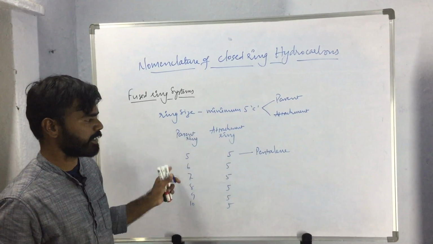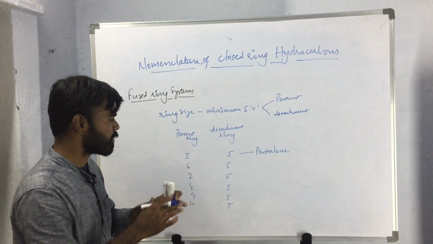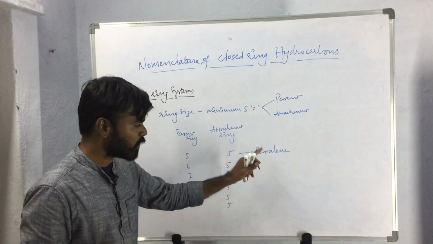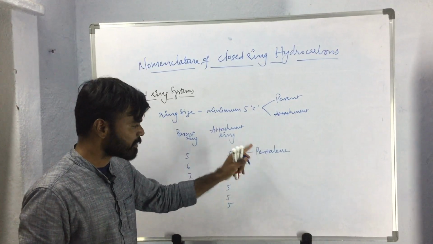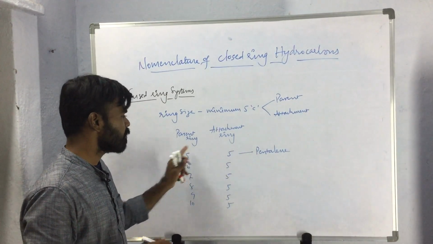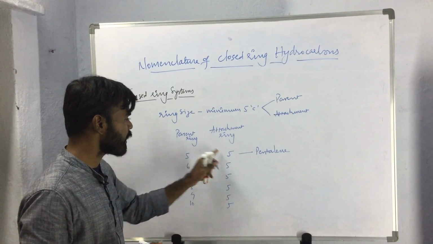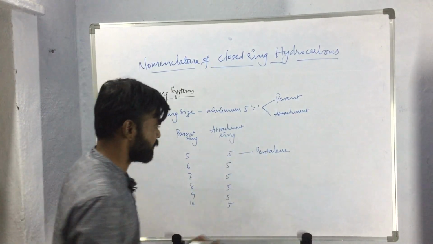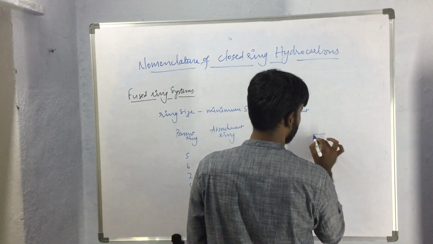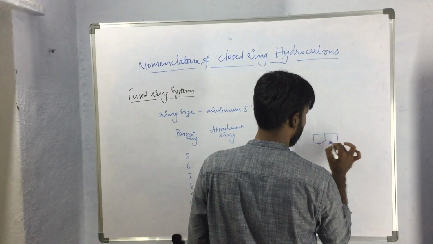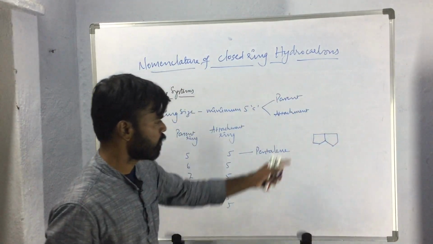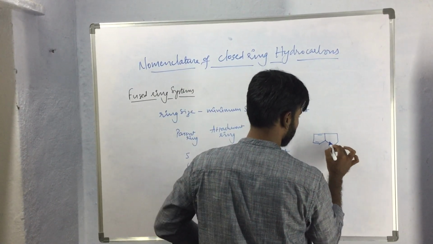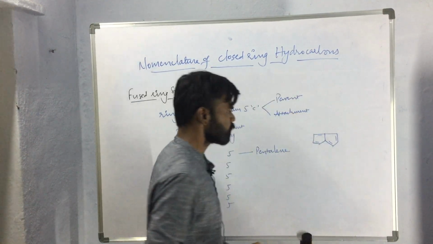If both the rings in a fused ring system have 5 carbon atoms, then this will be called pentalene. That is the prescribed name of the compound that contains 5 atoms in both rings.